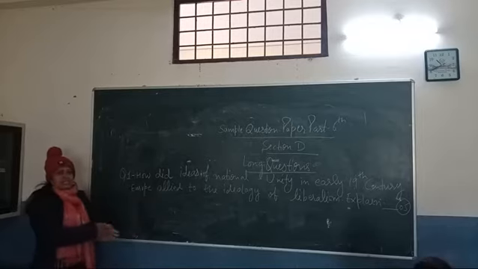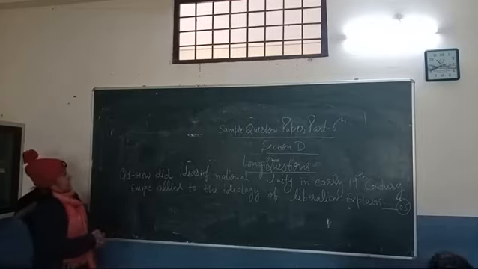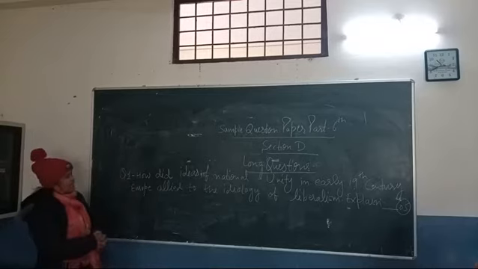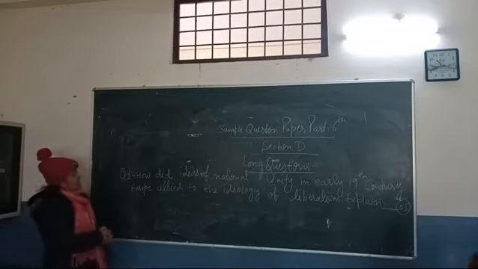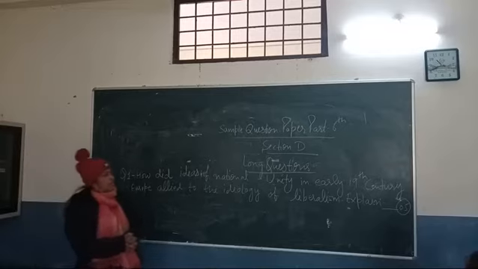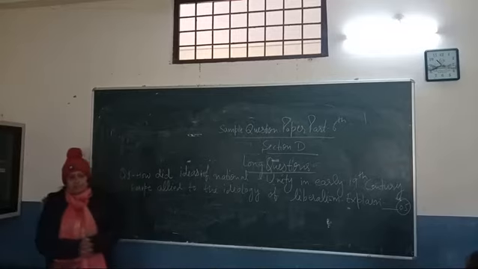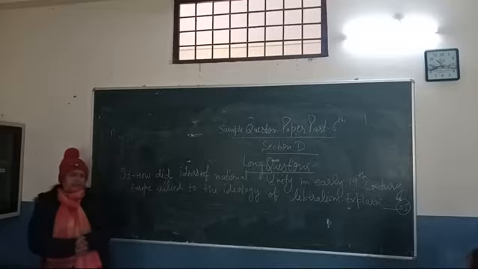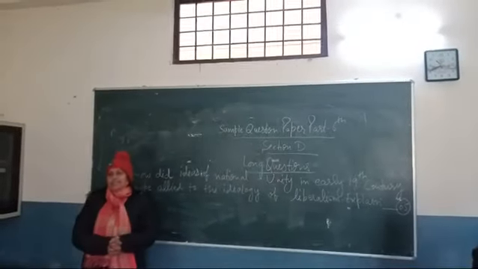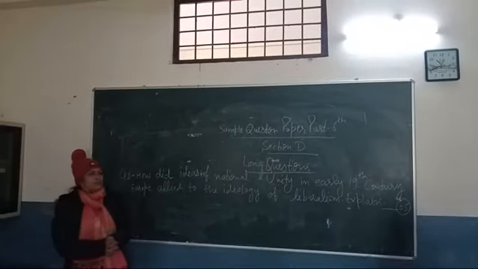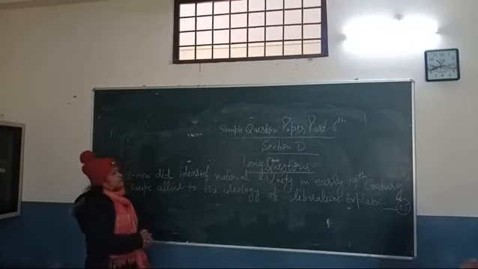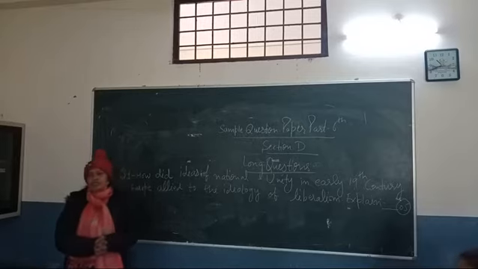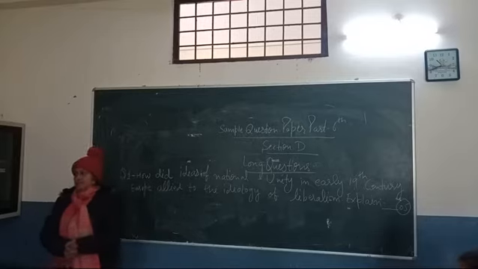First of all, understand: how did ideas of national unity in early 19th century Europe ally to the ideology of liberalism? Okay, you have to give any 5 ways. You have to explain. First of all, tell me how many of you got the idea of what is the meaning of the question. What you have to explain. What is the meaning of the question?